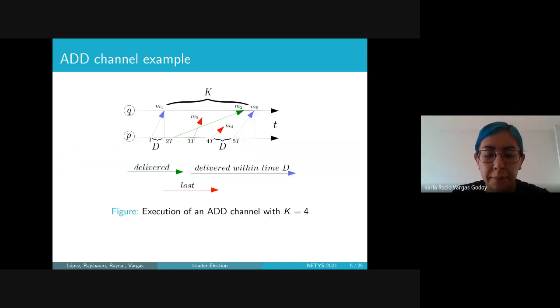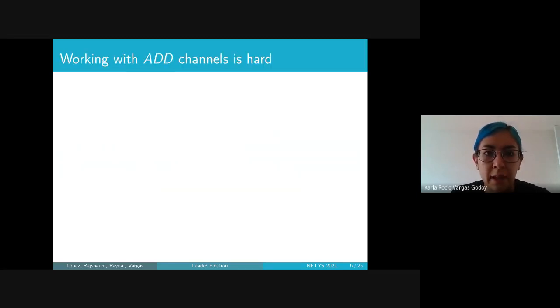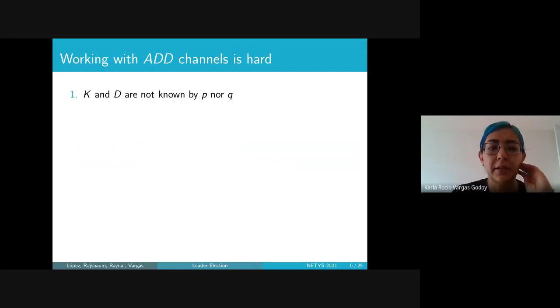Now, a green arrow is a message that has been delivered. A blue arrow is a message that has been delivered within time D, and a red arrow is a message that is lost. Now, working with ADD channels is hard, first because K and D are not known by P nor Q.